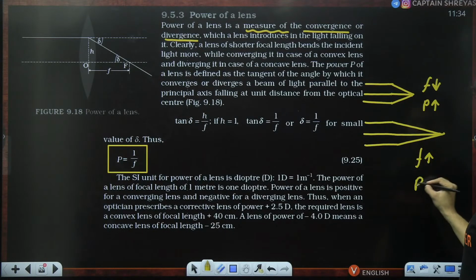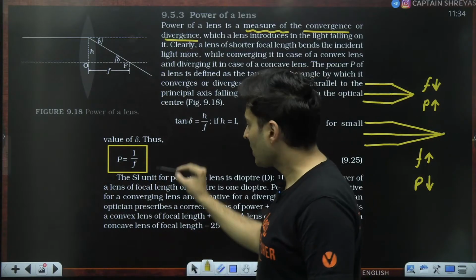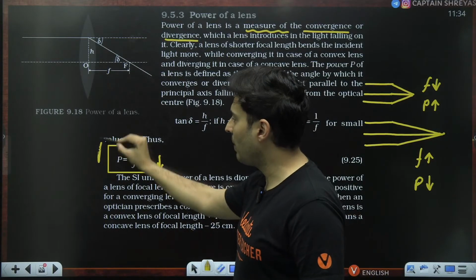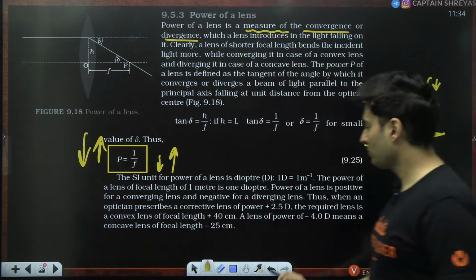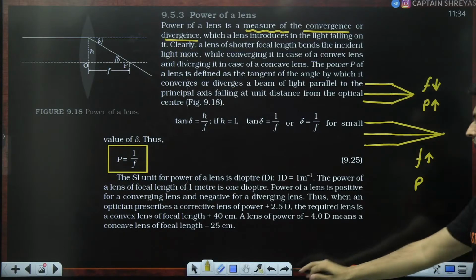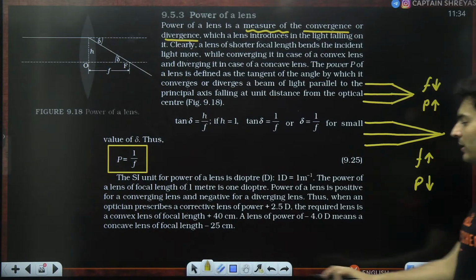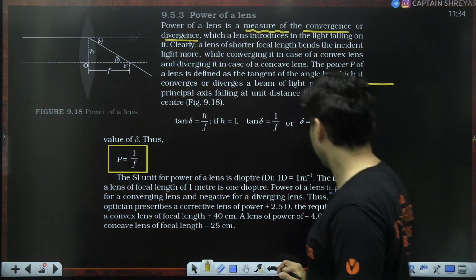Here it is converging later, so it has less power. So that is why it is reciprocal. If the focal length is less, the power is more. If the focal length is more, the power is going to be less. Got it, my dear warriors? Why is it 1 by f? More focal length, it will have definitely less power. Is this absolutely clear, everyone, till this particular point?